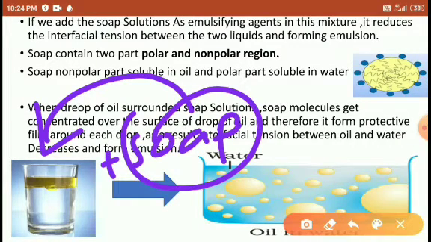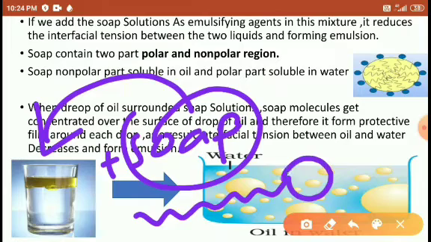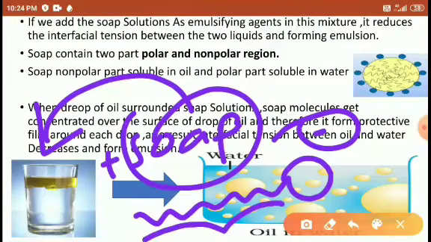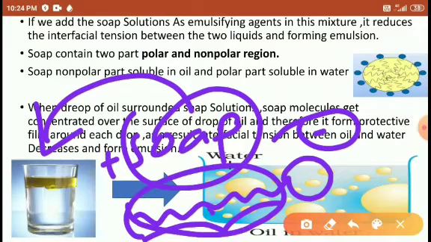The soap particle contains two regions. Already we have discussed polar and non-polar. Right, students? Oil is non-polar, so the non-polar part of the soap dissolves into the oil and the polar part is outside the layer. So look at here, students. Here we form this type of structure.